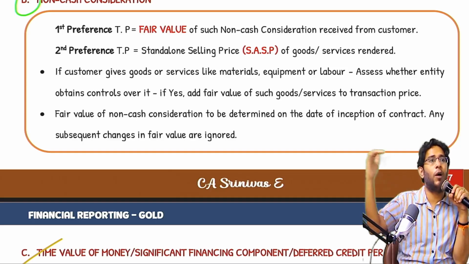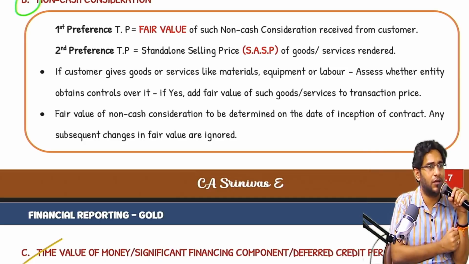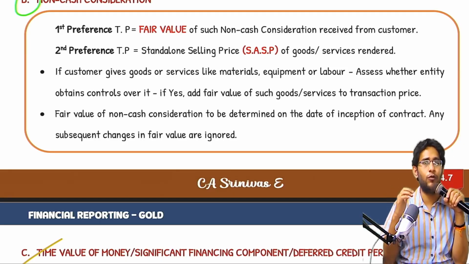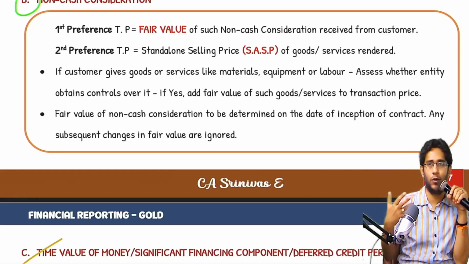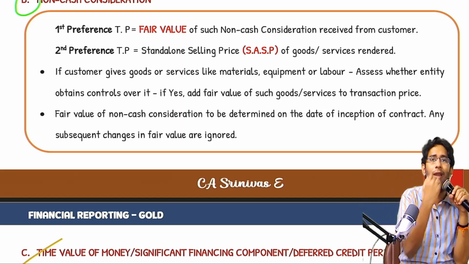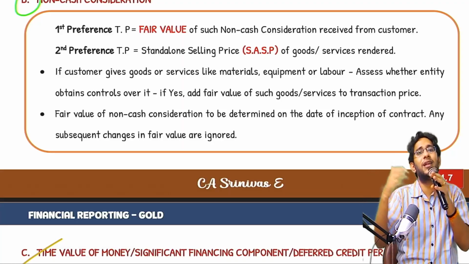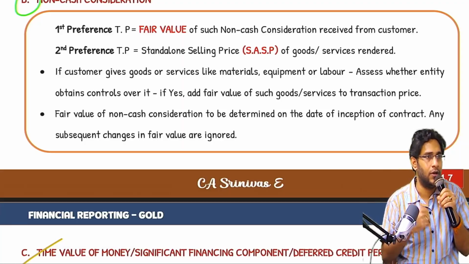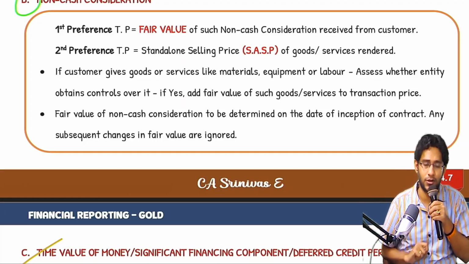When investment value updates subsequently, that is the subject matter of Ind AS 109. Equity investment, either FVTPL or FVTOCI, make a choice. Fluctuation in that asset is accounted by some other standards. You should not go and disturb the revenue again. If it is investment, 109 is applicable. If that fellow gave you PPE, Ind AS 16 is applicable. If that fellow gave you a license, intangible asset standard is applicable. If he gave a cow, biological asset standard is applicable. So other standards will take care of fluctuation in the value of consideration received. Don't disturb revenue which is already recognized. Correct? This is the non-cash consideration related point.